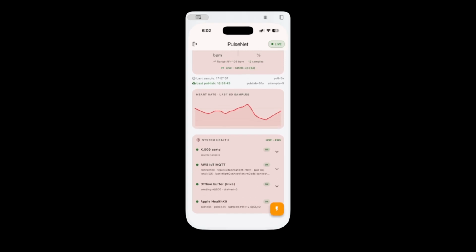This strip is internal diagnostics. Query counts, observer state, whether we are getting push samples or polling. You wouldn't ship this to a patient for the demo. It's the evidence layer.